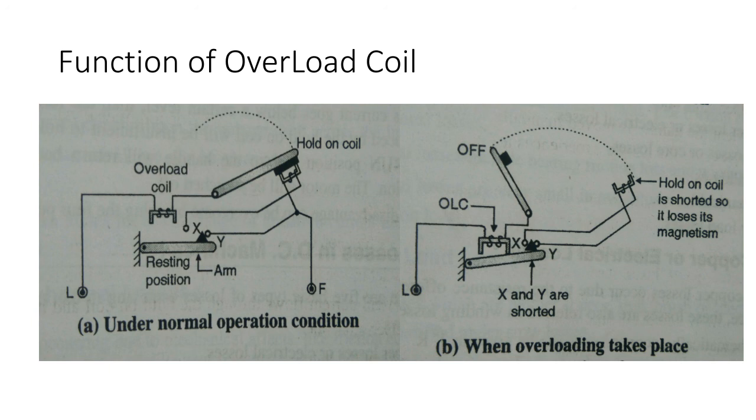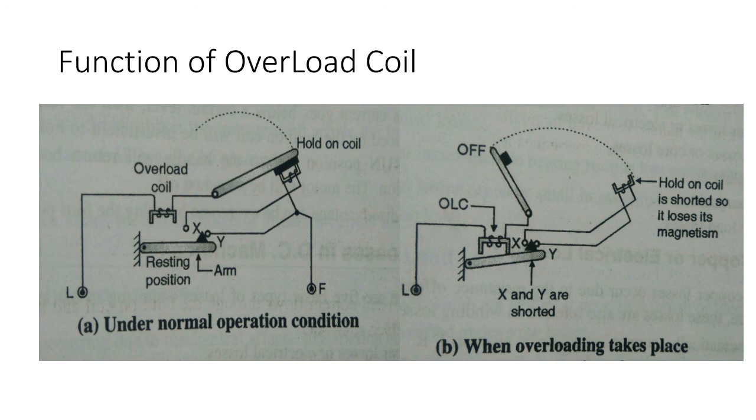When the motor current crosses a predetermined limit, the overload condition is said to have occurred. The current flowing through the overload coil will produce a force of attraction which will lift the arm upward. This will lift the triangular iron piece and the positions X and Y are connected to each other.